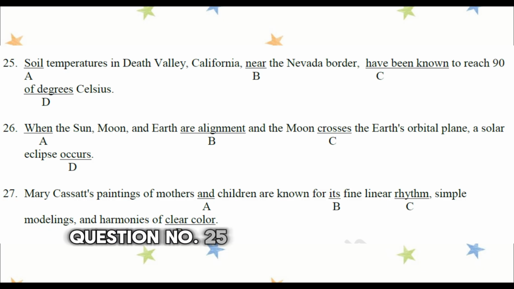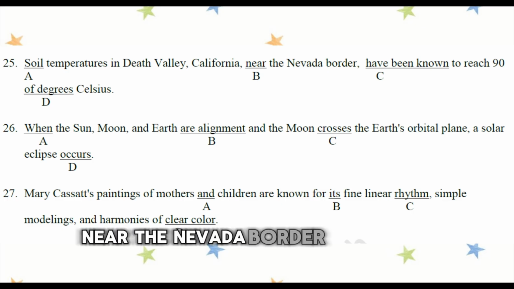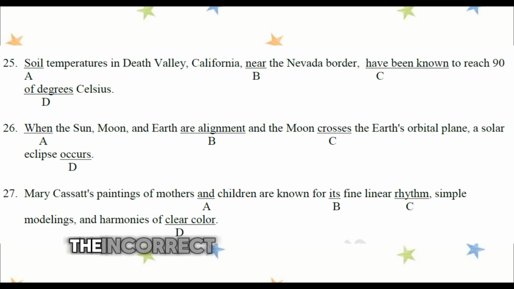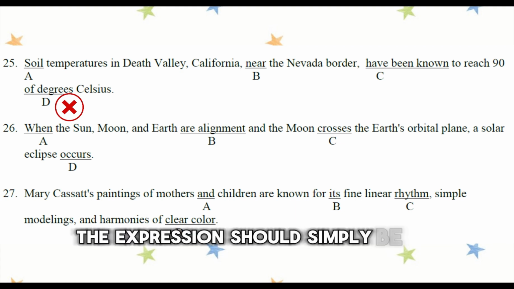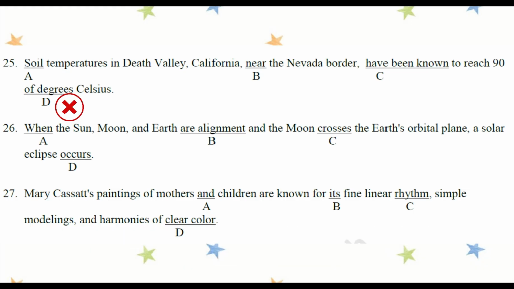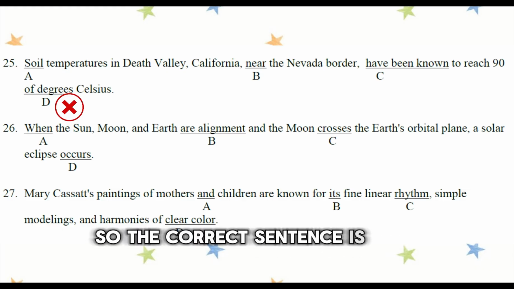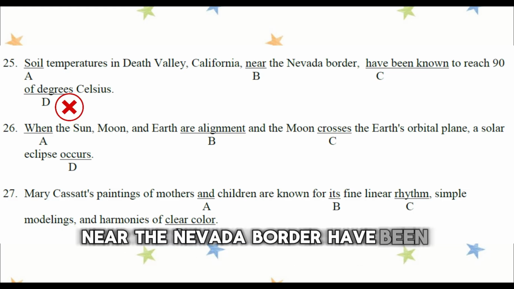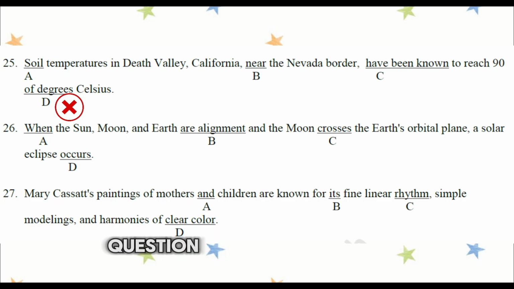Question number 25. Soil temperatures in Death Valley, California near the Nevada border have been known to reach 90 degrees Celsius. The incorrect answer is D, of degrees. The expression should simply be 90 degrees Celsius. We never say 90 of degrees. The word of is unnecessary. So the correct sentence is: soil temperatures in Death Valley, California near the Nevada border have been known to reach 90 degrees Celsius.